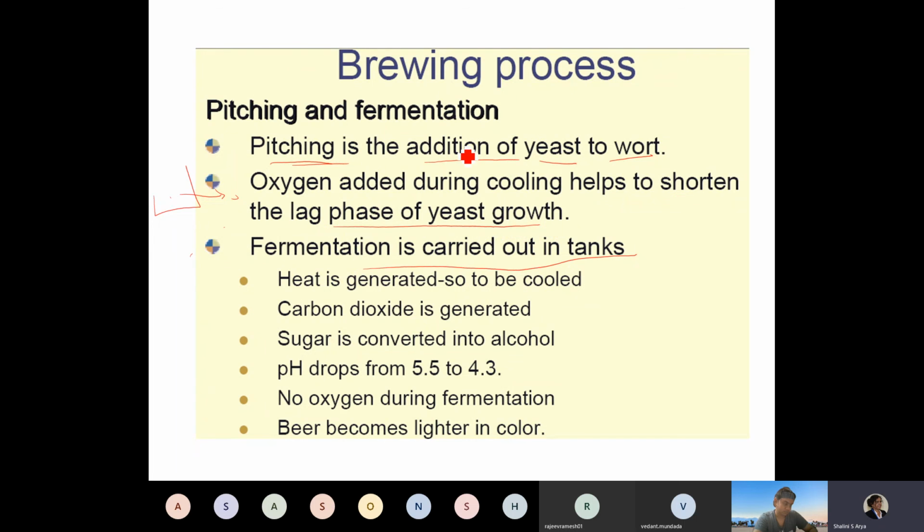Fermentation is carried out in the pitching tanks or lauter tubs. Heat is generated, so it can be cooled. Carbon dioxide is generated. Sugar is converted into alcohol. We know the action of the yeast: C6H12O6 is converted into CO2 and alcohol. pH drops from 4.3-5.5 to 4 because of the alcohol and the acids produced during the fermentation. Beer becomes lighter in color.